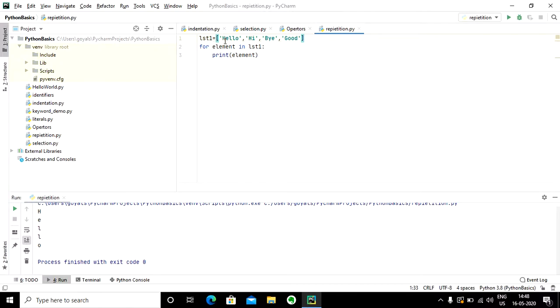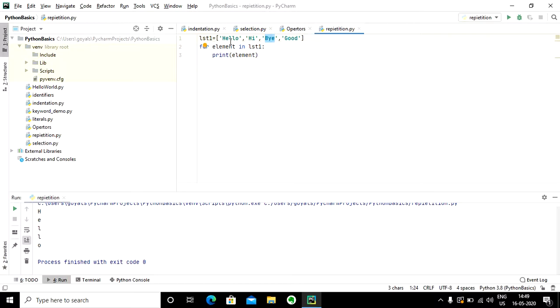Is it going to be hello, hi, bye, good, or is it going to be every character separately? What happens is that actually it is a collection of collections, because a string is a collection of characters, and there are four such collections stored within this list. So every time, element is going to store the outer value.